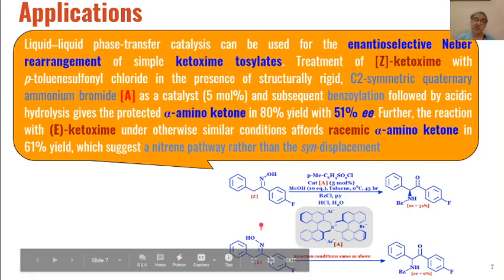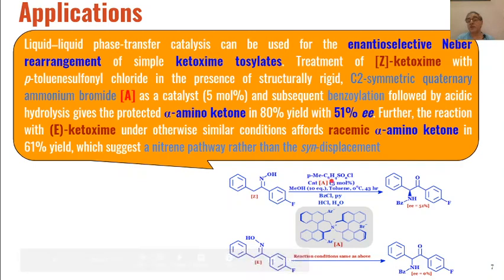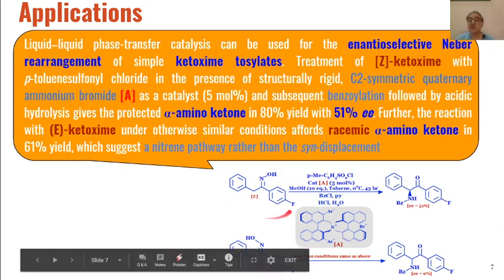For example, if we have the Z isomer of this ketoxime and we react it with para-toluene sulfonyl chloride, the H from here and the Cl from here will be eliminated, and the Z tosylate of this oxime will be formed.